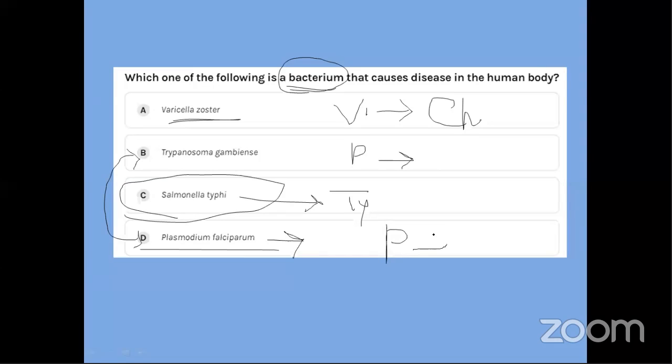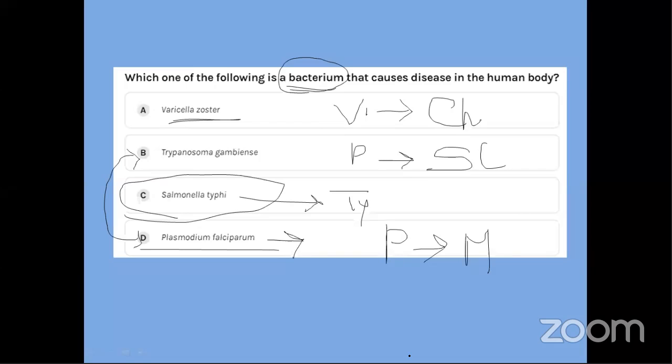But do you know what this Plasmodium falciparum causes? Anyone? Okay, yes, very rightly said, Devrai. It causes malaria, and this trypanosoma basically causes something called sleeping sickness. Okay, just a revision of the organisms and the diseases caused by them.